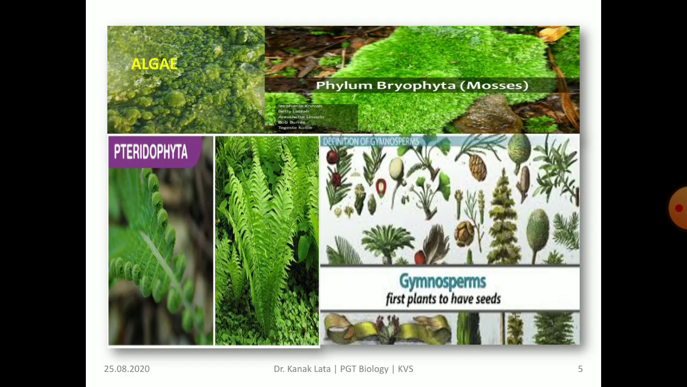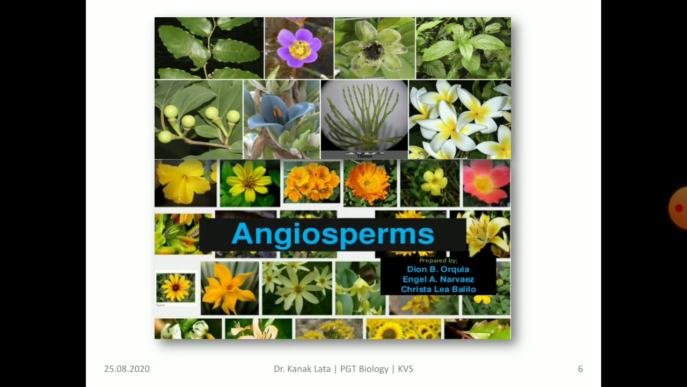In this figure, you may observe the members of algae, bryophyte, pteridophyte, gymnosperm. Here it is about flowering plants, that is angiosperms. Different types of angiospermic plants are here.